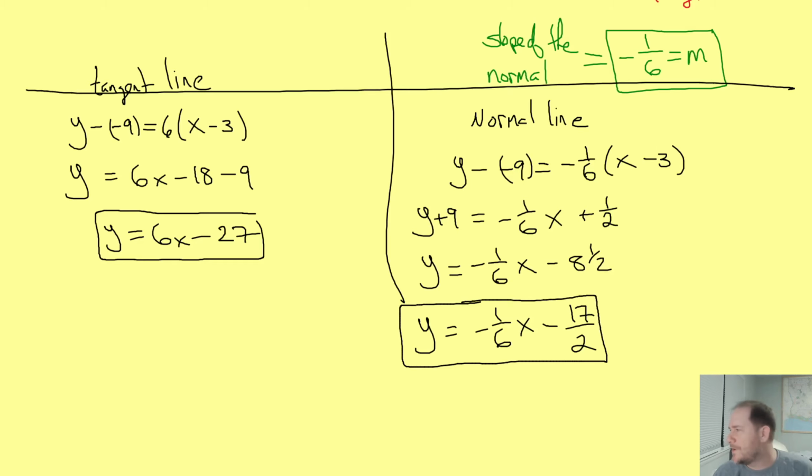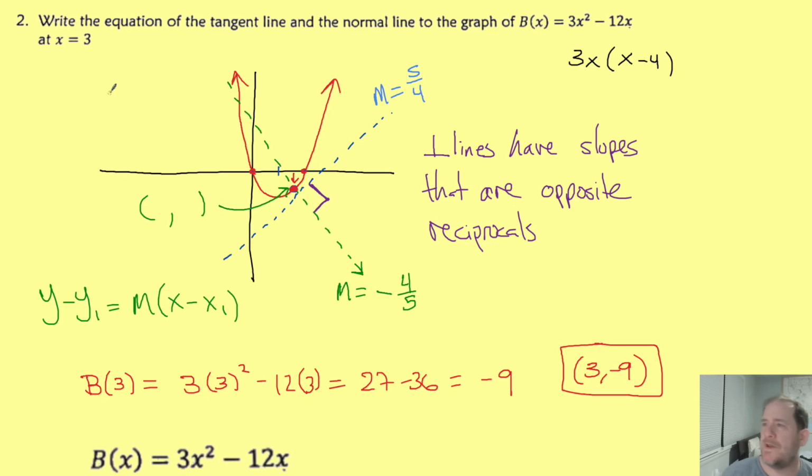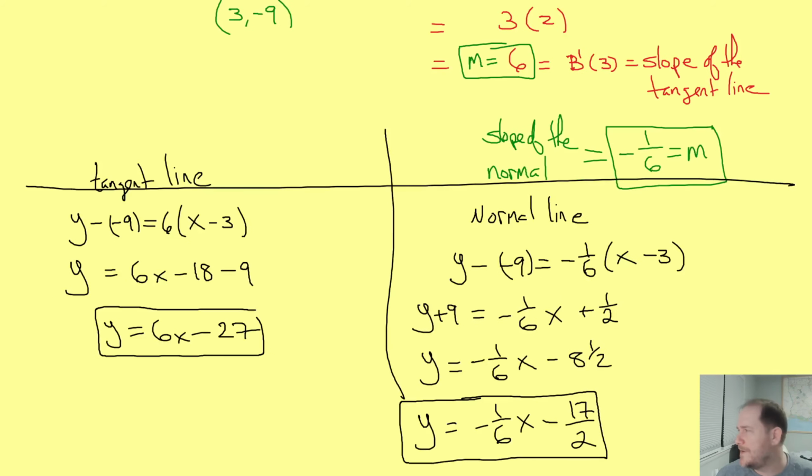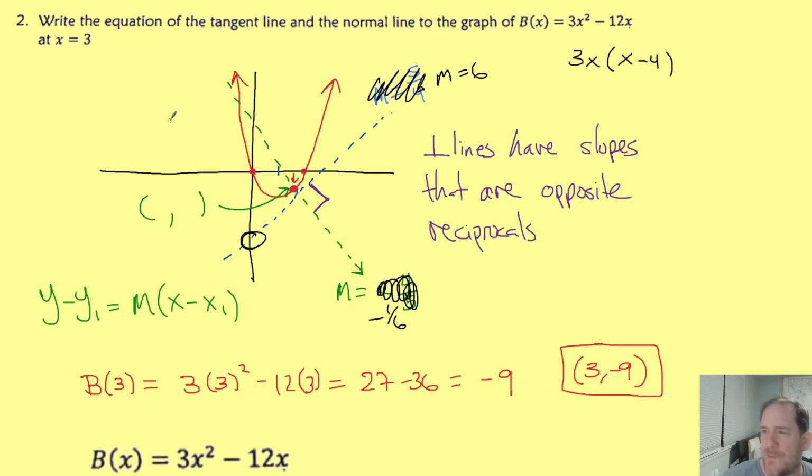We could always go back to our little drawing and find out. Looking here, it certainly looks like my tangent line should have a negative y-intercept. Oh, by the way, remember, these slopes were pretend. It turned out that the actual slope here was 6, and the actual slope down here was -1/6. But my tangent line was 6x minus 27. Again, is it feasible that this y-intercept down here is at -27? Sure it is. And it seems like my normal should be up here with a positive y-intercept.